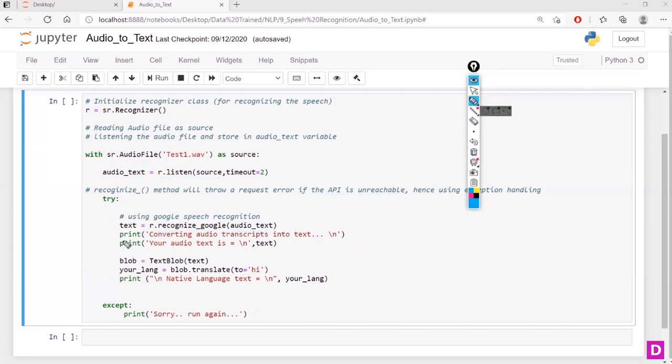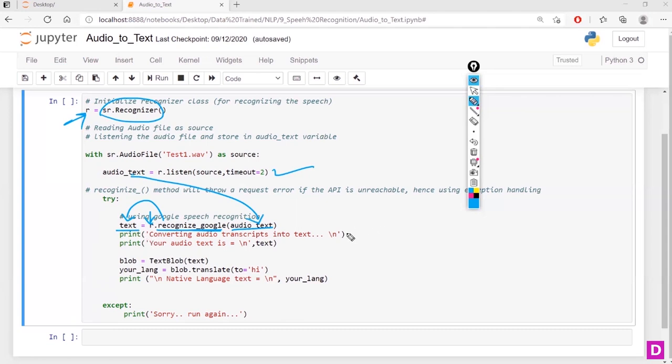So yes, in the try block, I'm going to use this Google recognition, that is recognize underscore Google, right? That is nothing but R dot recognize underscore Google. It's an API. There I'm going to pass the audio text, which I have stored in this line of code, and everything will be stored in this text. So it will recognize the audio text and convert it into plain English text.